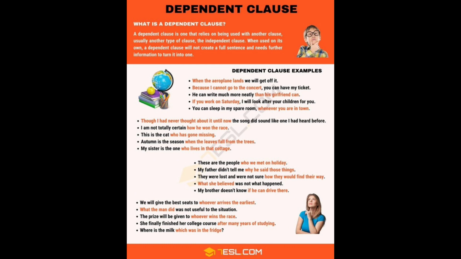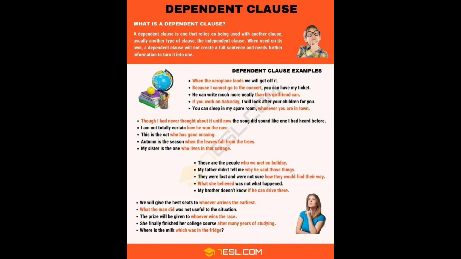You can sleep in my spare room whenever you are in town. Though I never thought about it until now, the song did sound like the one I had before. I'm not totally certain how he won the race. This is the cat who has gone missing. Autumn is the season when the leaves fall from the trees. My sister is the one who lives in that cottage. There, these are the people who we met on a holiday.